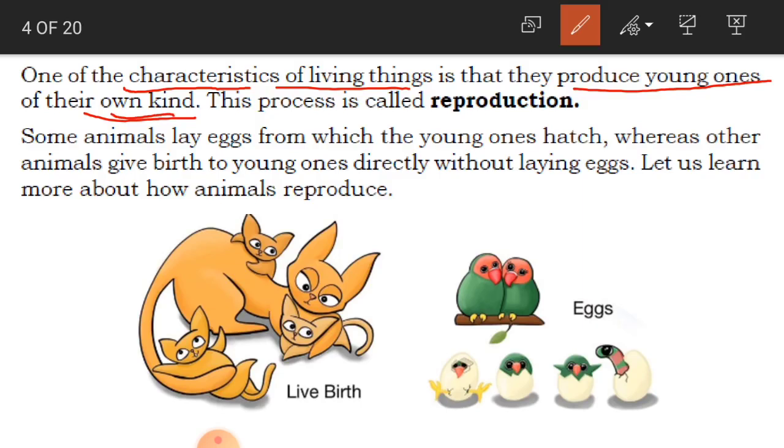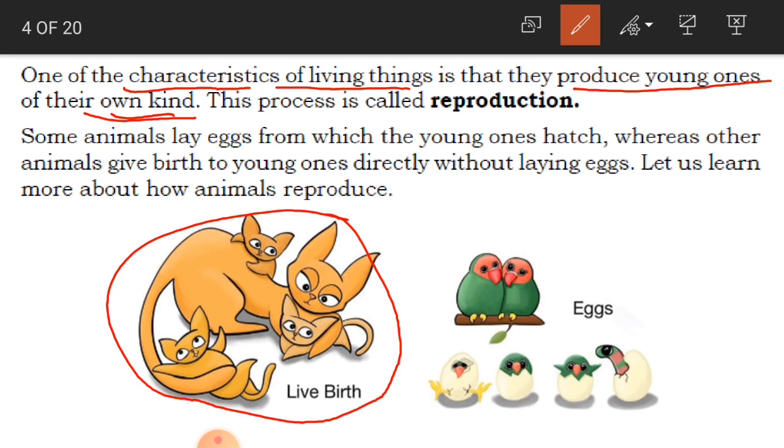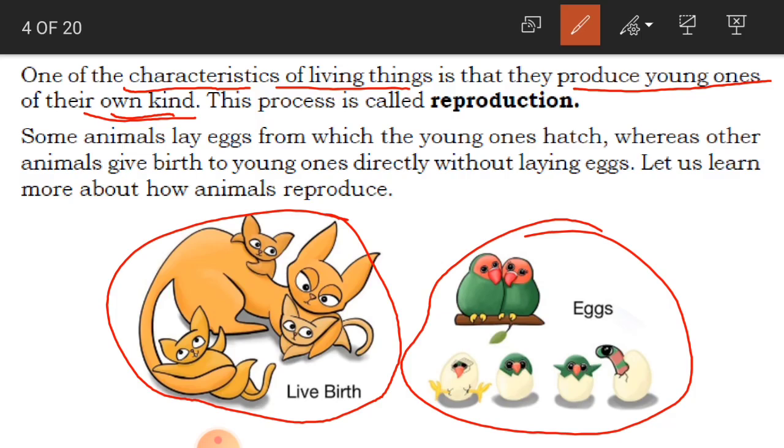Own kind means, for suppose here you can see a dog in the picture. It has small puppies along with it. The dog gives birth to a dog only. And here in the picture, a parrot gives birth to a parrot only.